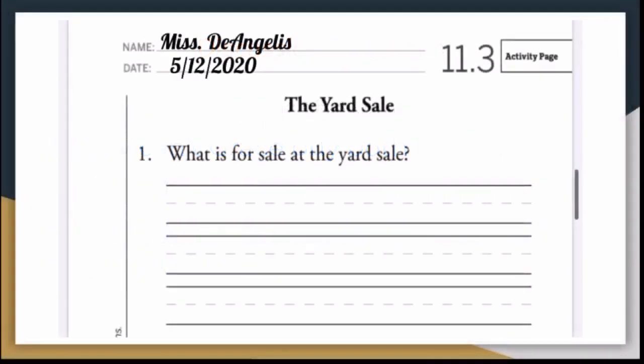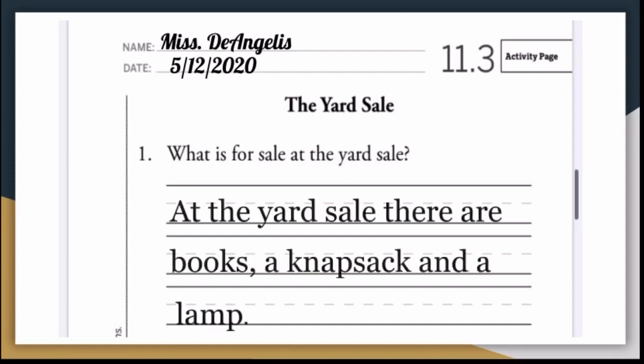Okay, now I want you to take out this paper and write your name and date like I did. And let's answer some comprehension questions. Number 1. What is for sale at the yard sale? At the yard sale, there are books, a knapsack, and a lamp. There were more things in this, but this is the couple things that I decided to include.